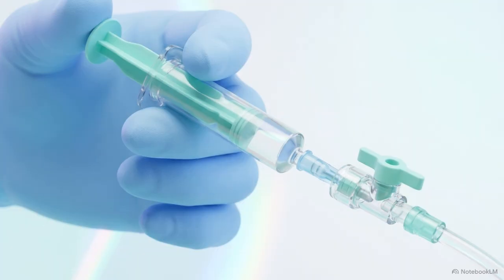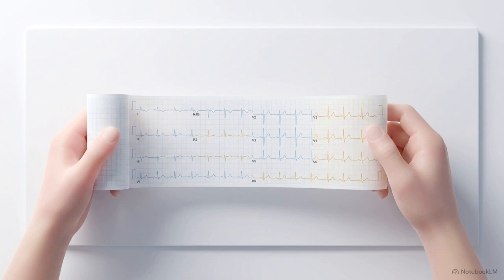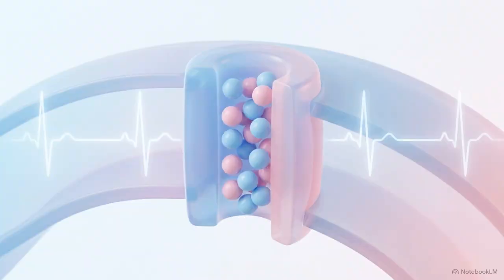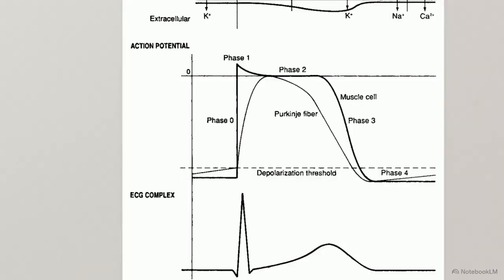This mapping enables them to sequence targeted interventions and intercept the toxicity before end-organ failure occurs. The 12-lead electrocardiogram provides the most immediate clinical window into toxicological ion channel disruption. It translates microscopic electrolyte shifts into a macroscopic geometric readout. This graph aligns a cardiac cell's action potential with an ECG complex.